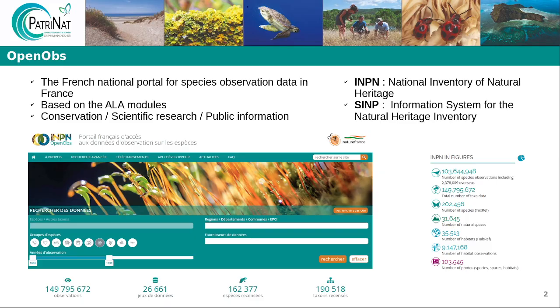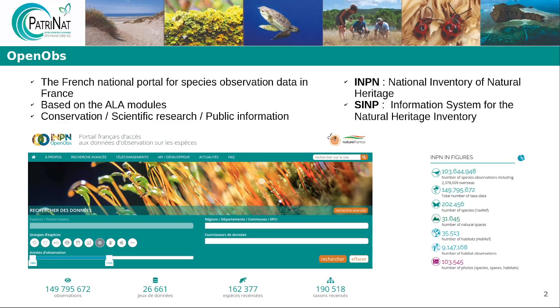The French National Portal for Species Observation Data in France, OpenOps, allows users to visualize, query, and download biodiversity data available in the INPN, the National Inventory of Natural Heritage, which is part of the SINP, the Information System for the Natural Heritage Inventory. This application is based on the Atlas of Living Australia modules, but customized for the specific needs of users in France.